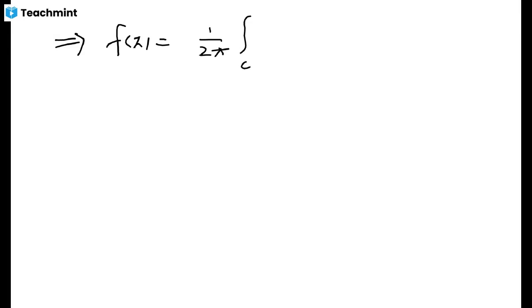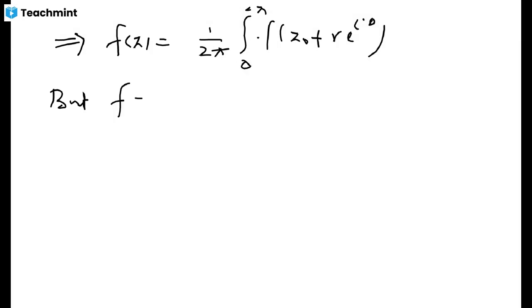f(z₀) equals 1/2π ∫ from 0 to 2π of f(z₀ + re^{iθ}) dθ. And what is f? You have f equal to h + ik.